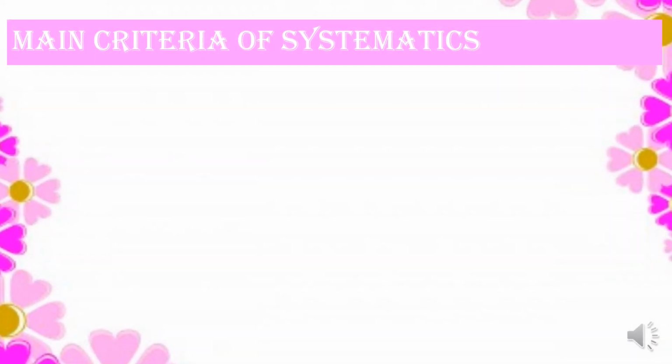Let us look into the main criteria of systematics. Systematics and taxonomy are more or less the same and they have the same objectives. They are very similar, they have the same goal.